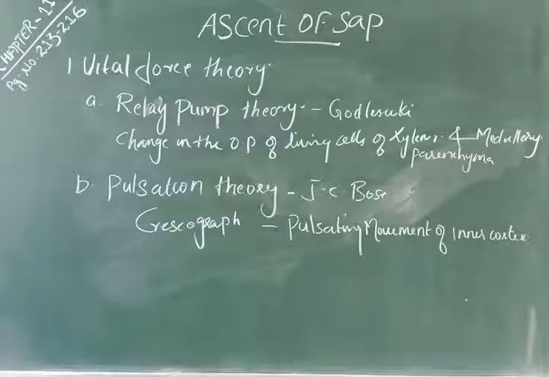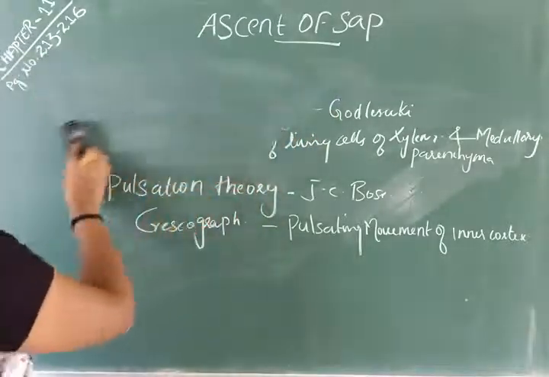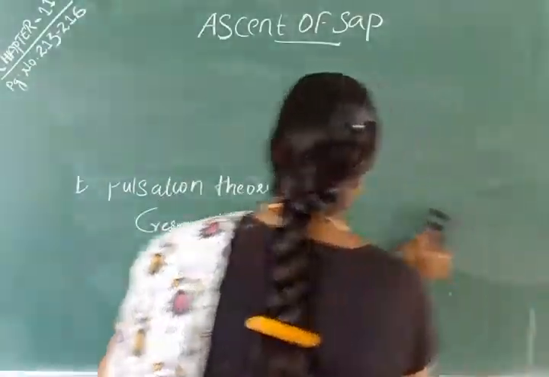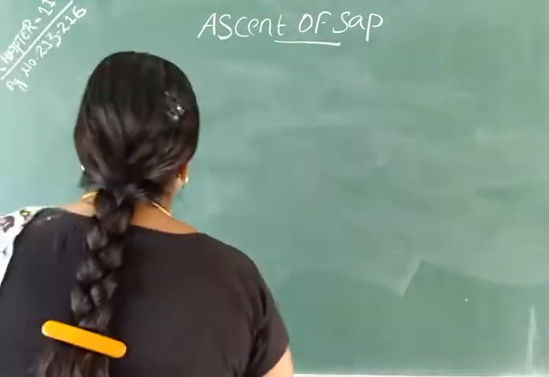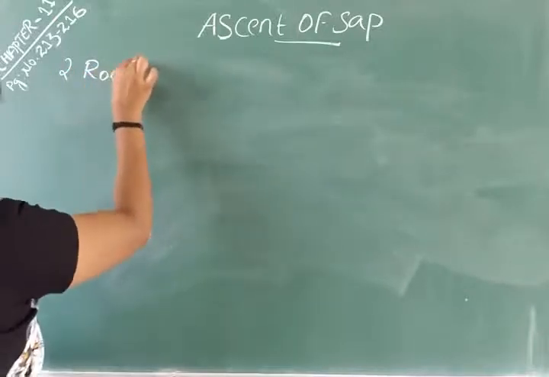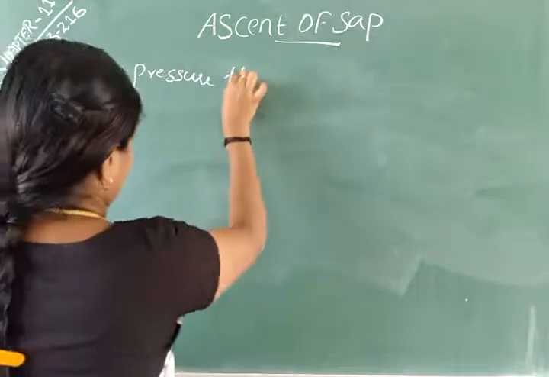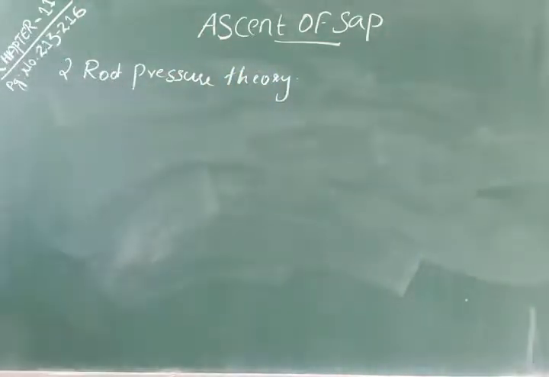Now the root pressure theory. The second theory regarding the mechanism of ascent of sap is the root pressure theory.